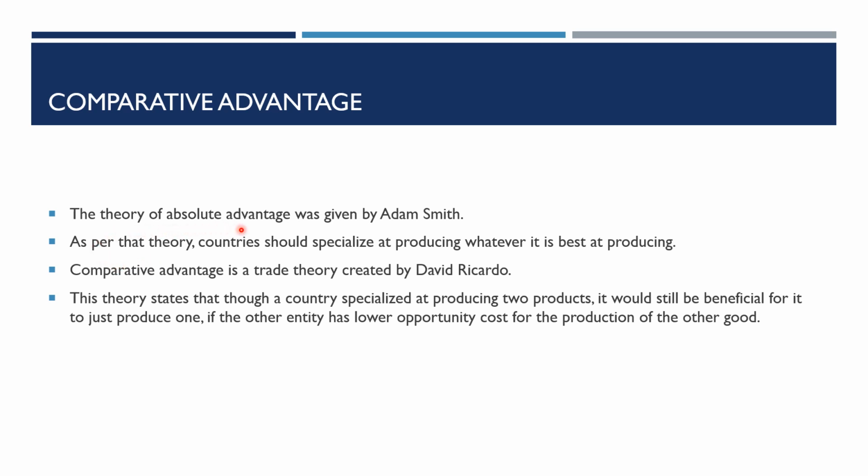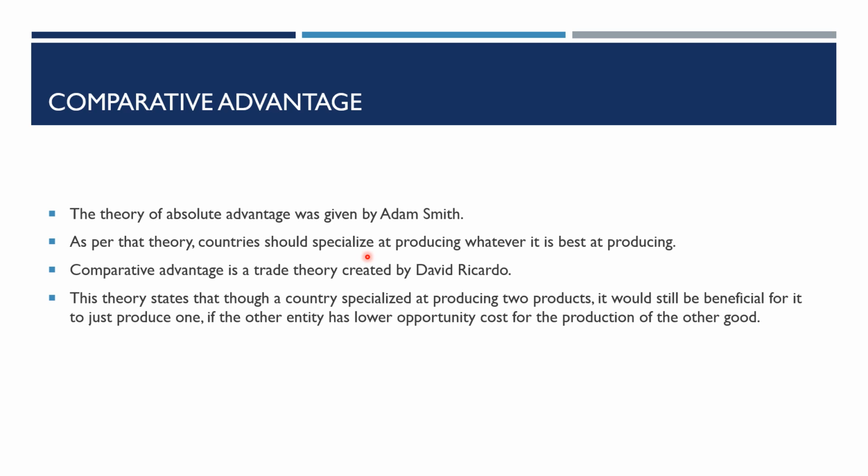In case of absolute advantage theory, as per this theory, countries should specialize in whatever they are best at producing. For example, if country A is producing 50 apples and country B is producing 8 apples, that means country A has to specialize in producing apples, because out of these two countries it is best at producing apples. So that is what absolute advantage theory is.